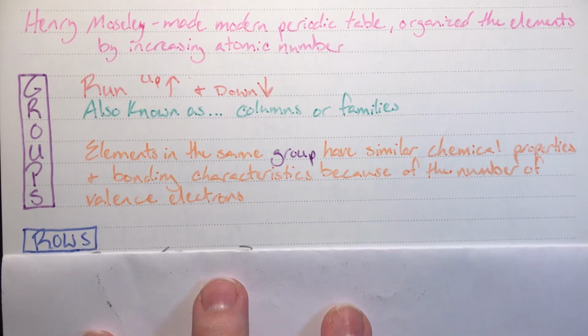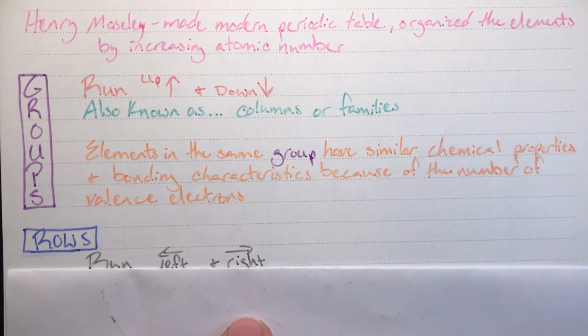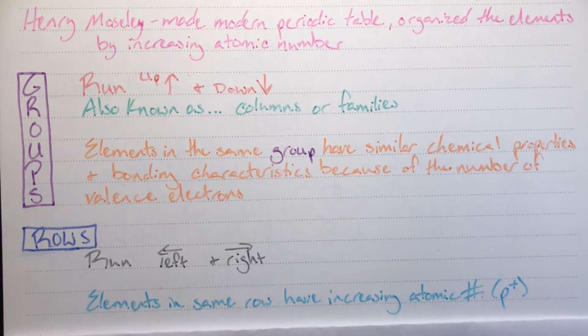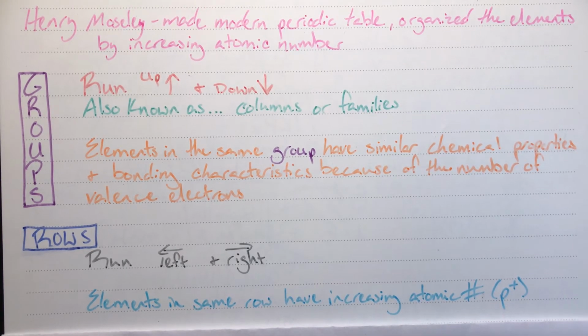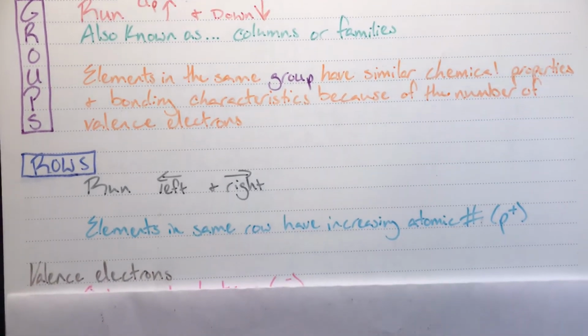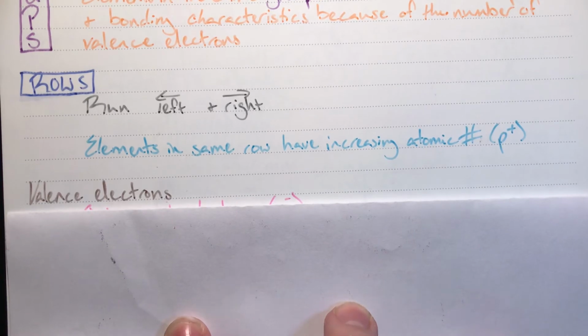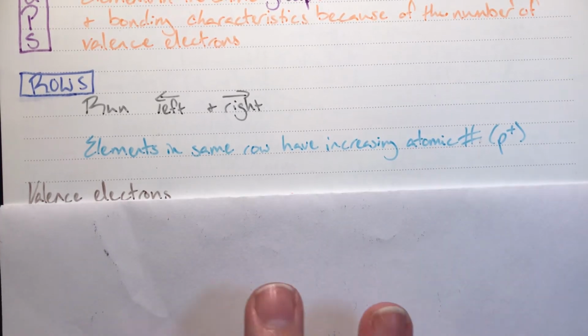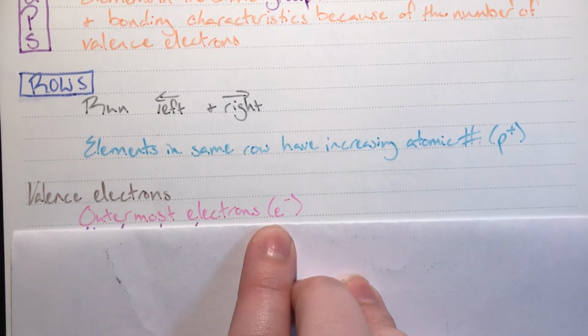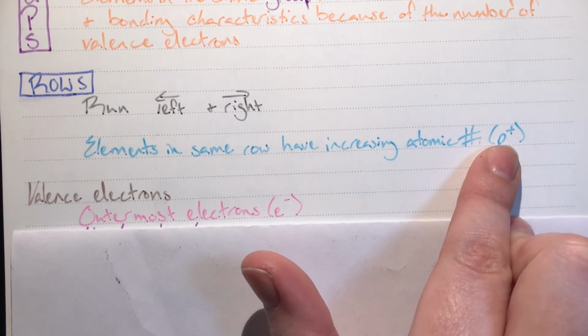Our horizontal organization, our rows, are going to be running from left to right. And elements within the same row are going to have increasing atomic numbers. As a reminder, my atomic number is also my number of protons. I mentioned valence electrons earlier when I was speaking on the group organization, but as a reminder, valence electrons are going to be my outermost electrons. Shorthand for electron is e negative, shorthand for proton is p positive.